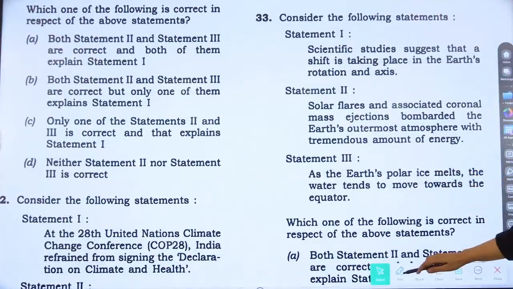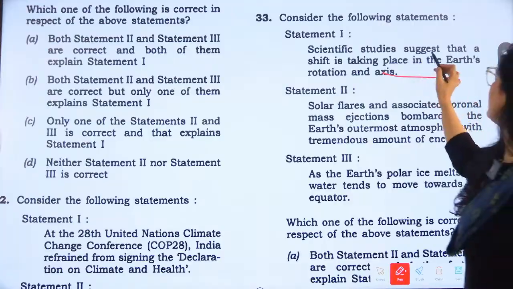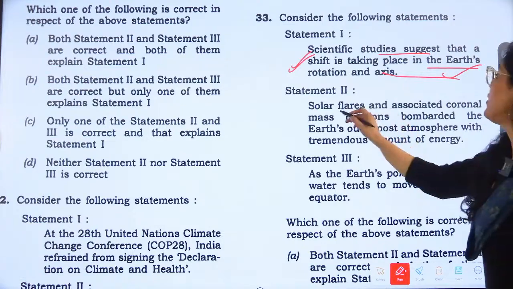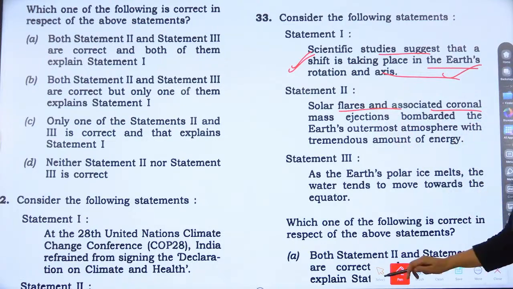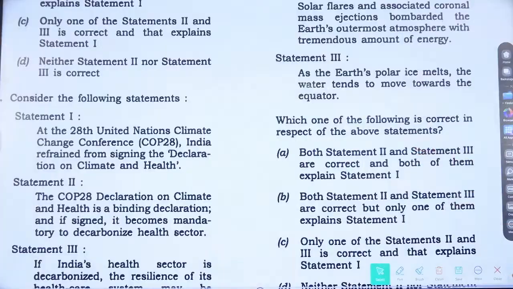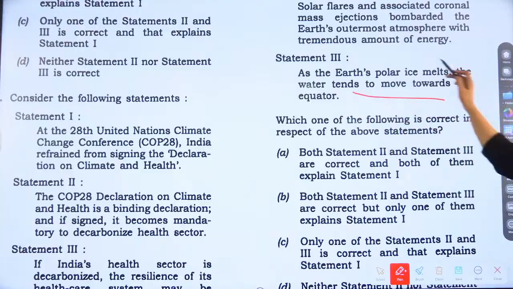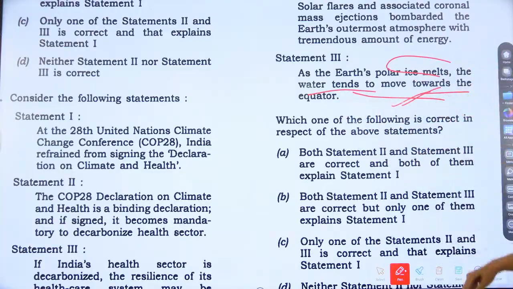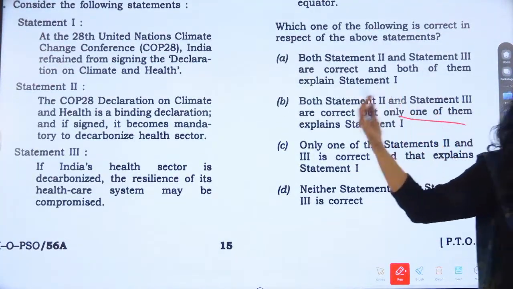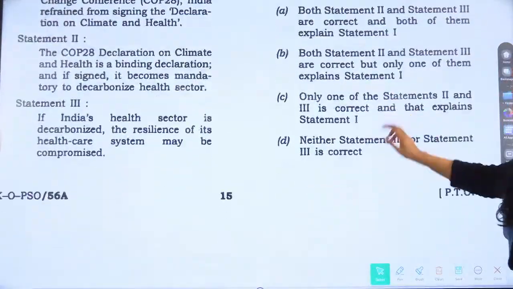Now, question number 33. Consider the following statements again. Statement 1 says that scientific studies suggest that a shift is taking place in the Earth's rotation and axis. Statement 2 is that solar flares and associated coronal mass ejections bombard the Earth's atmosphere with a tremendous amount of energy. And the third statement is that as the Earth's polar ice melts, the water tends to move towards the equator. The answer would be: both statement 2 and 3 are correct, but only one explains statement 1. Yes or no? So this will be the answer, option B.